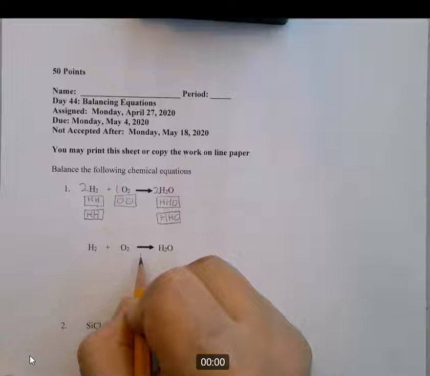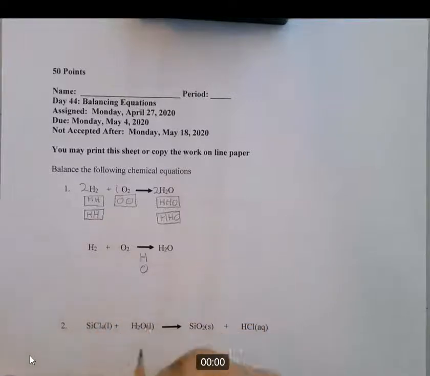For the standard method, you simply list your elements down below the arrow and you count how many.